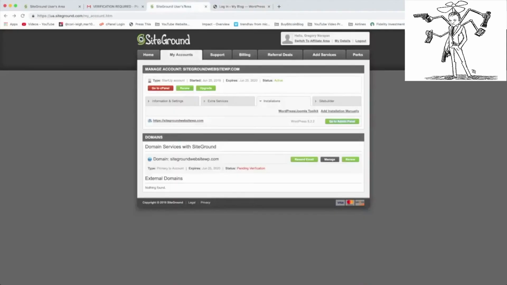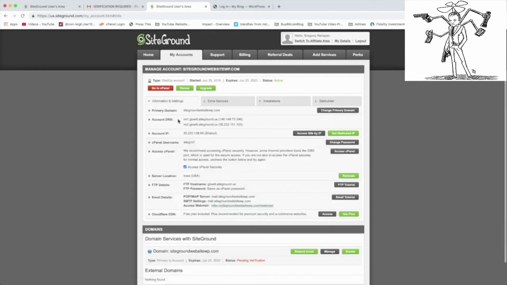Takes you right here. All right, cool. And then back in our users area, there's that step for people that registered their domain name somewhere other than SiteGround, say at GoDaddy or Namecheap, for example. If that's the case for you, just open up your information and settings here. Then you're going to be presented with account DNS. That will be 2 lines, which are known as name servers. The first one is what I've highlighted here, and the second name server is what I've highlighted here.